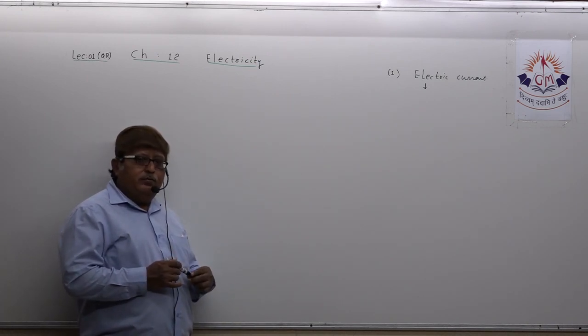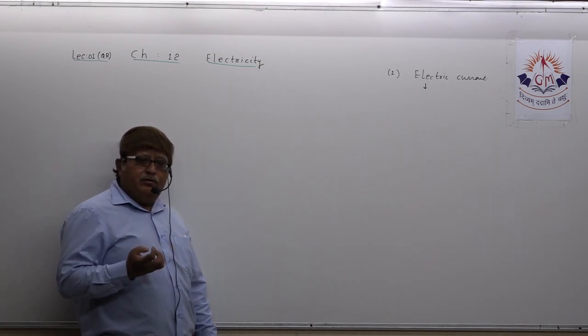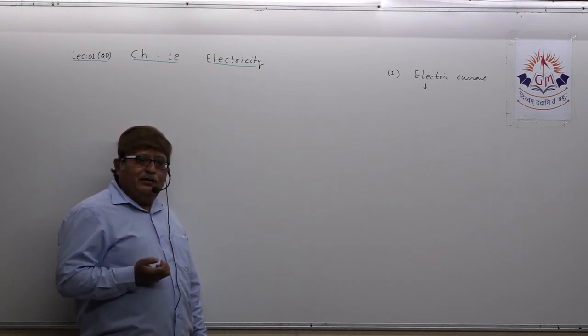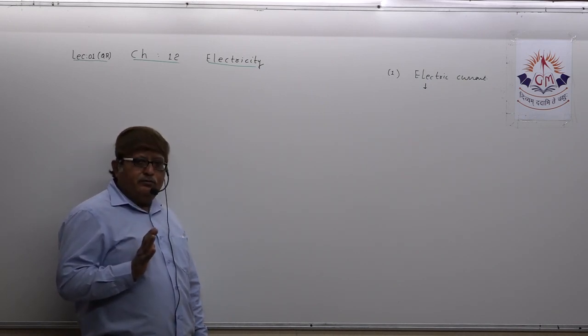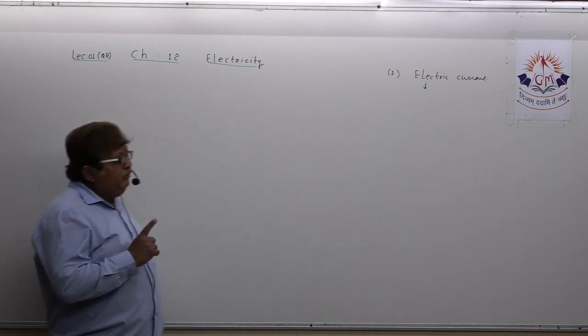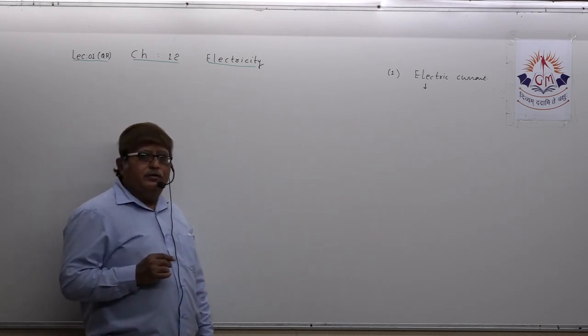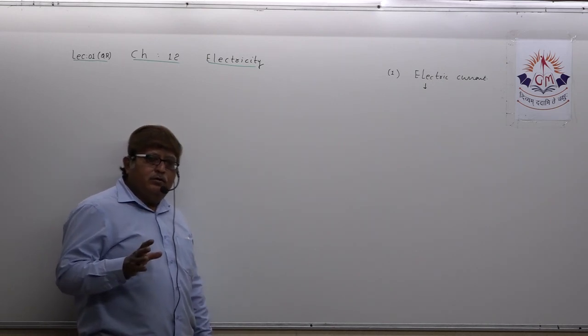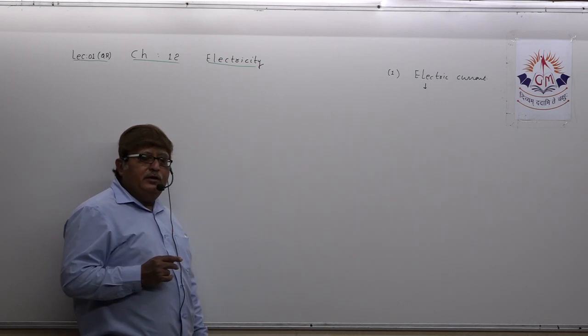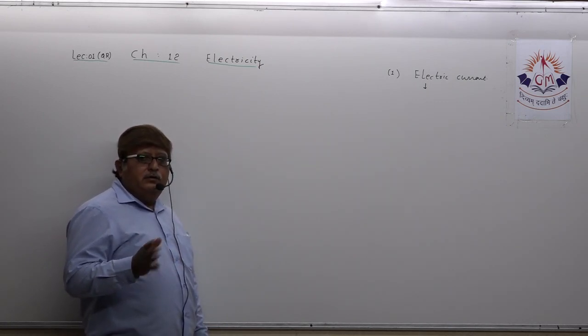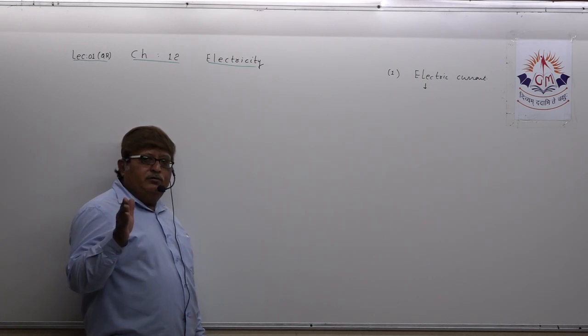But ultimately we say the flow of electric charge is known as electric current. And as you all know, charge always flows, which we have explained in our regular lecture also. Charge always flows from higher potential to lower potential.